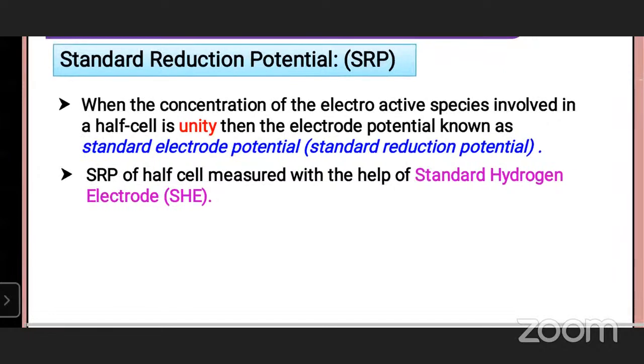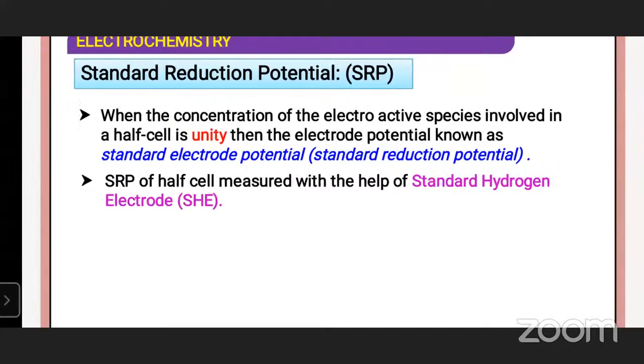Standard reduction potential of a half cell is measured with the help of the standard hydrogen electrode, SHE.